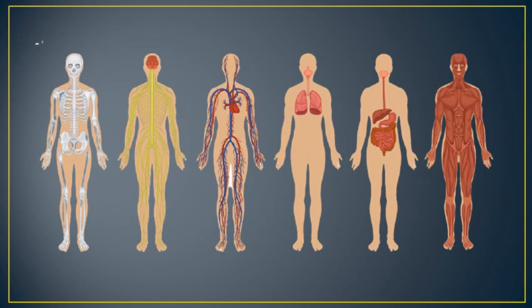Various organ systems, like digestive, respiratory, circulatory, nervous system, related to brain and nerves, excretory system, reproductive system, skeletal, muscular, etc., are functioning in our body.